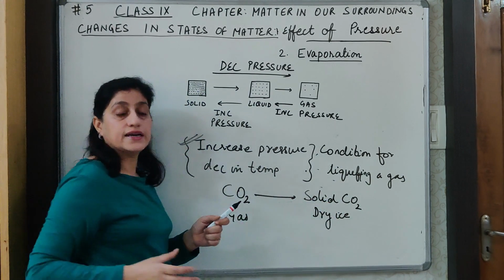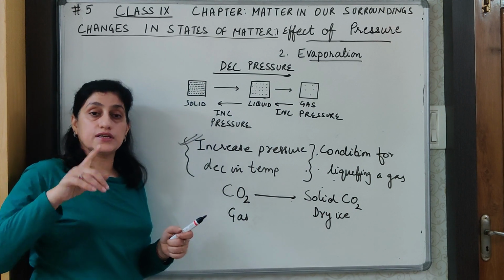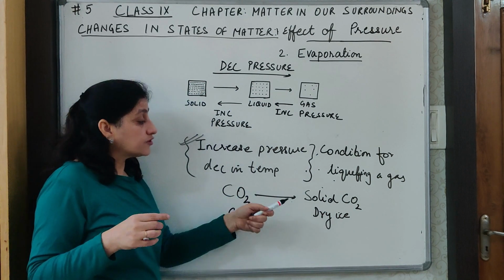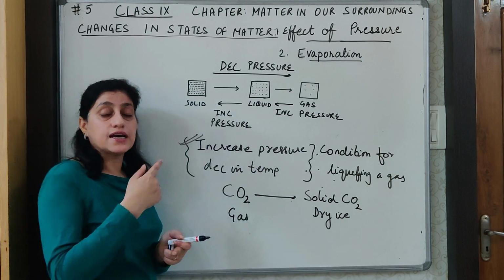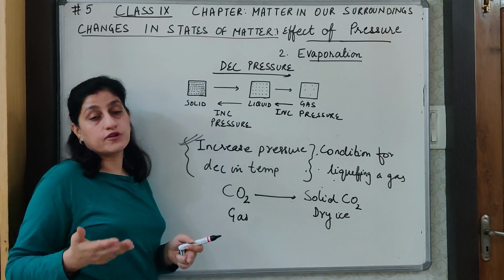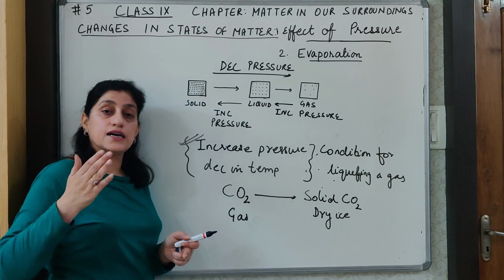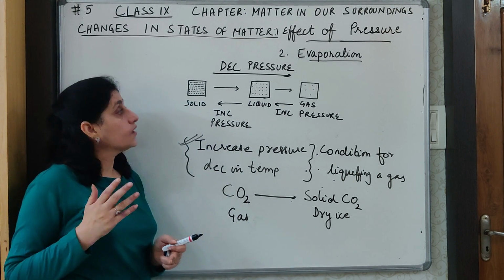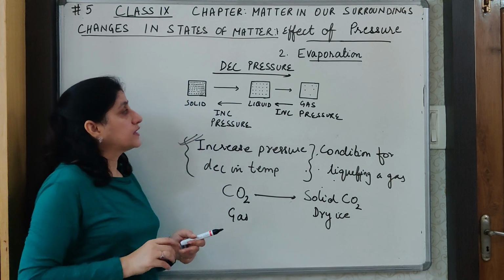Solid carbon dioxide has a much lower temperature as compared to normal ice, the ice from water, and therefore this type of substance, that is solid carbon dioxide, is preferred in deep freezers, for ice creams, etc., because it has a stronger cooling effect. This was about the effect of pressure.